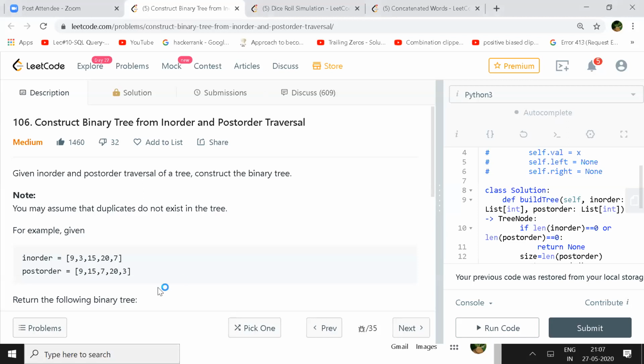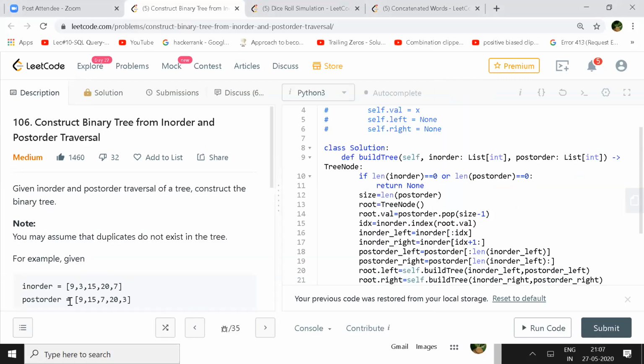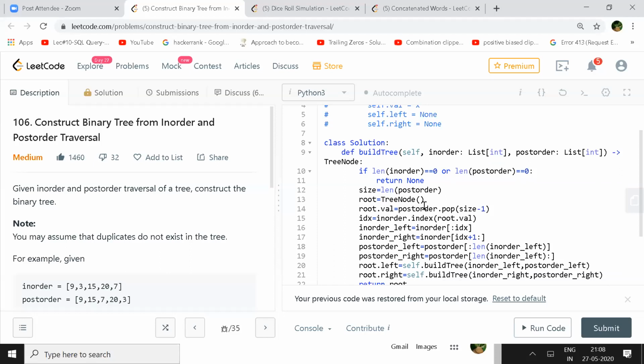So what I did, since it's a post-order, I'll start from the back. I'll take 3 as a root first and then check in the in-order where your root is. First I'm calculating the size of the post-order. After that, I created a root node. Now the last element is what I have to take, so I pop size minus 1 and make it the root of the tree.